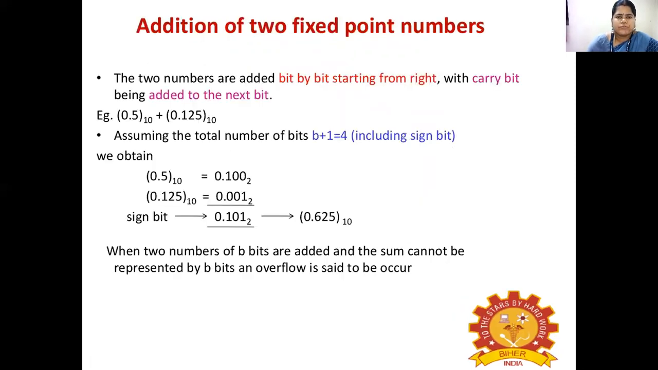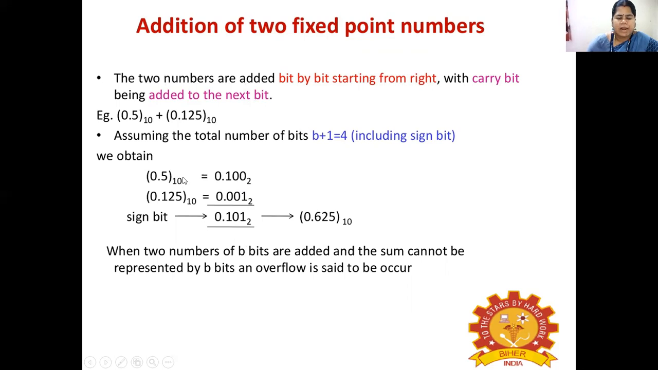That's the addition of two fixed point numbers. The two numbers are added bit by bit starting from the right. Starting from the right, we add, and the carry bit will be added to the next bit. For that, we have taken an example: 0.5 to the base 10 plus 0.125 to the base 10.